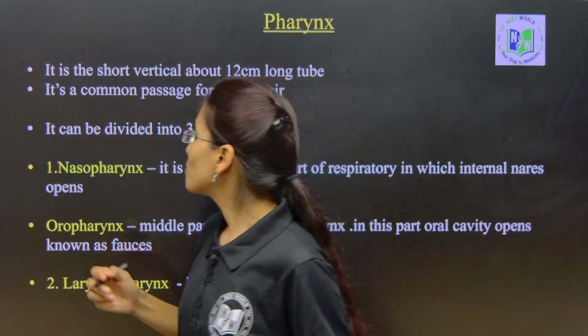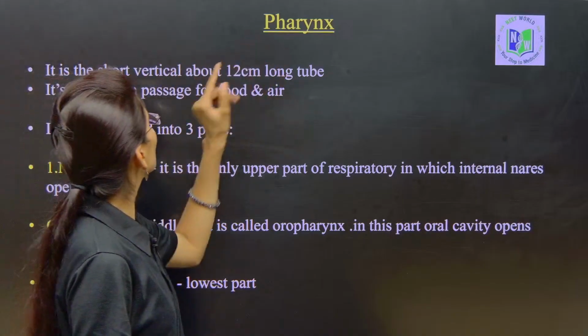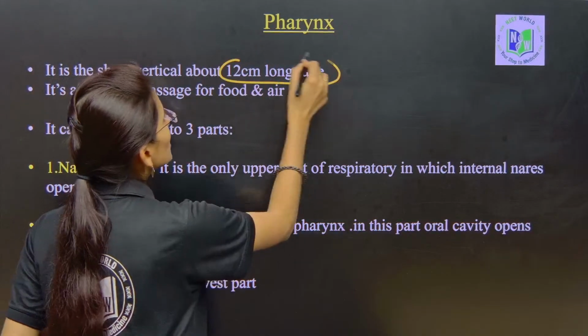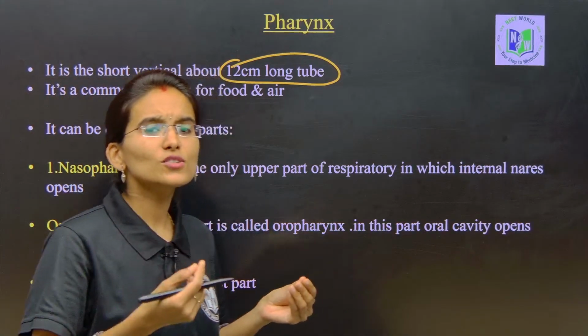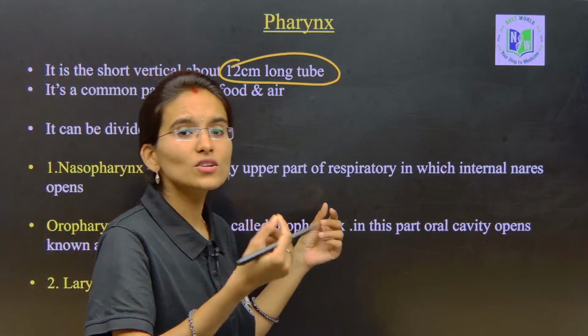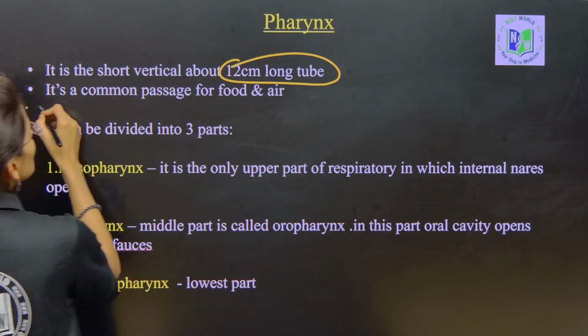The pharynx is a short vertical tube, about 12 centimeters in length. Look into this particular statement.